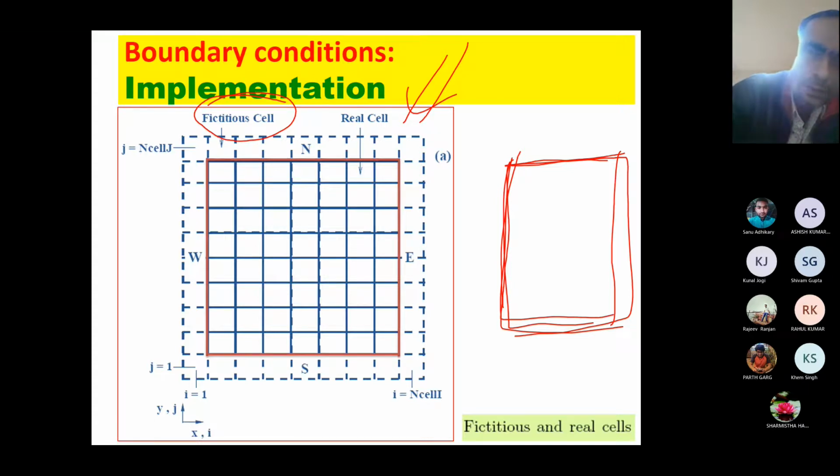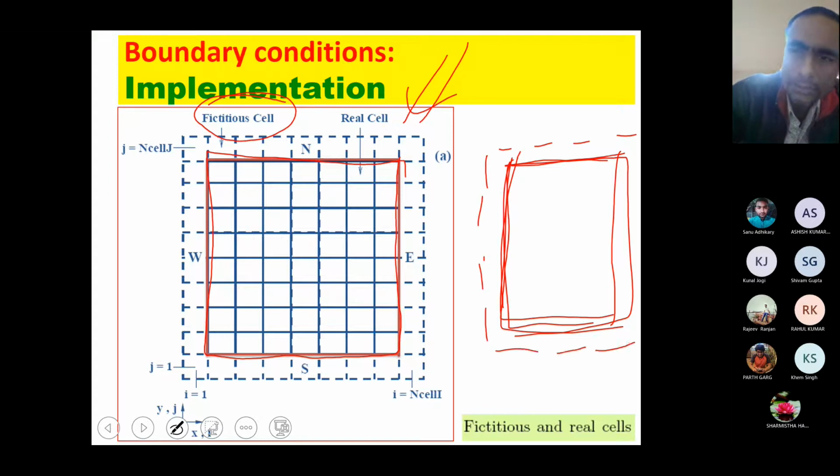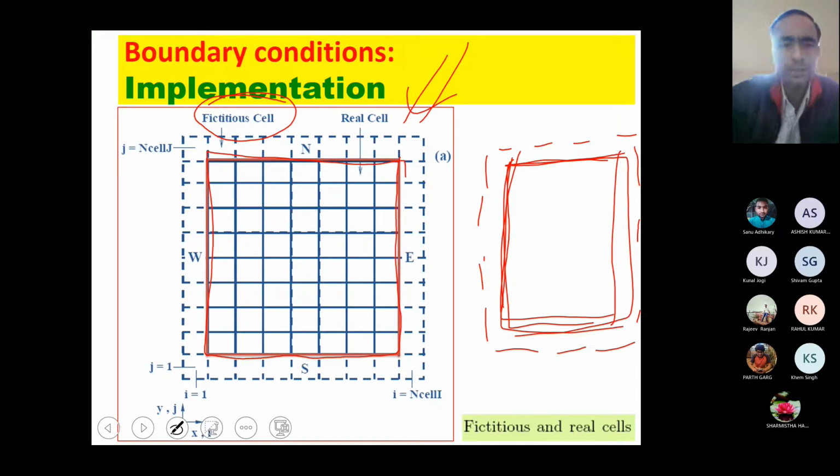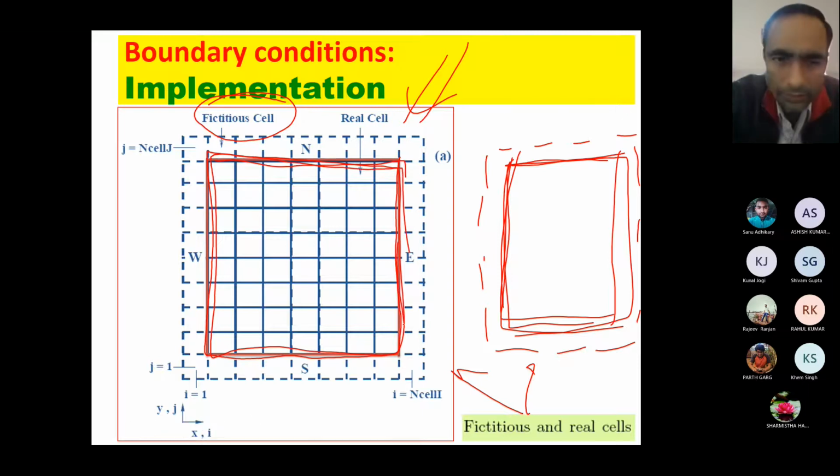Outside this red color box, you are having some dash lines. Those are your fictitious cells. Whatever is outside of this box are my fictitious cells. Fictitious means imaginary cells. That will give ease in the implementation of the boundary condition. So this figure shows fictitious as well as the real cells. Real cells are whatever is inside this box, including the boundaries, and whatever is outside are the fictitious cells.